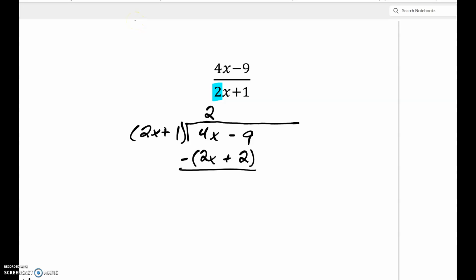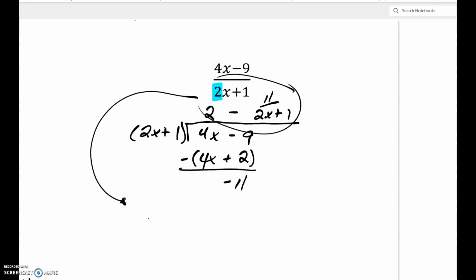Now I subtract that. Oh, 2 times 2x is actually 4x. I don't know why Mason didn't correct me. There we go. 2 times 2x is 4x. 4x minus 4x, those cancel. Negative 9 minus 2 is negative 11. So then my quotient is 2 minus 11 over 2x plus 1. And just for clarification, I'm going to bring this quotient down here and write it: 2 minus 11 over 2x plus 1.